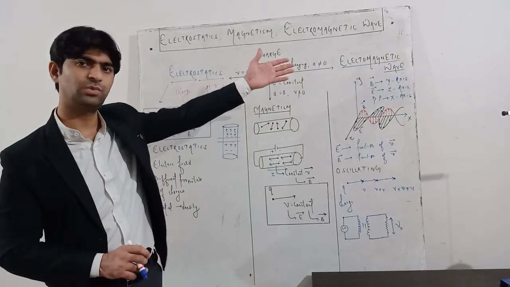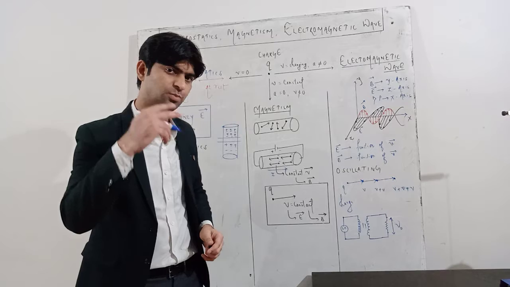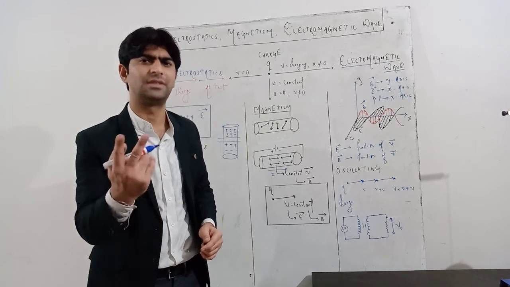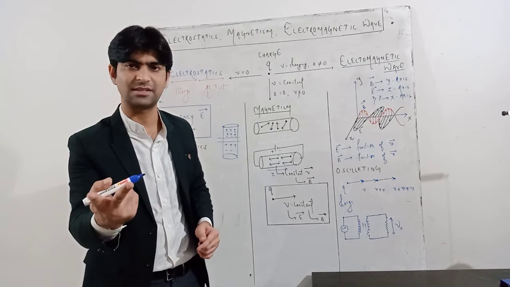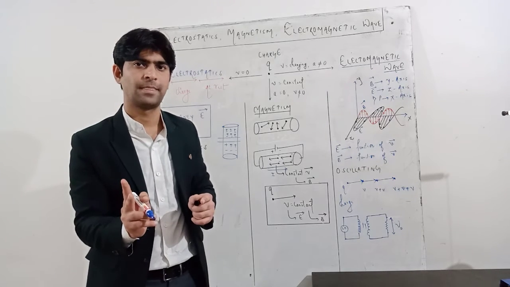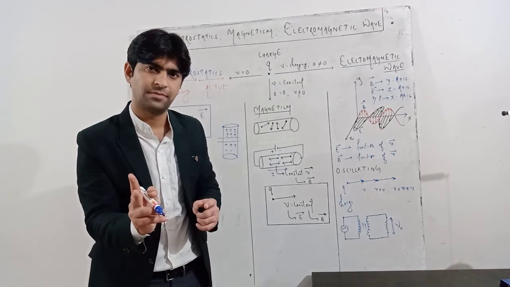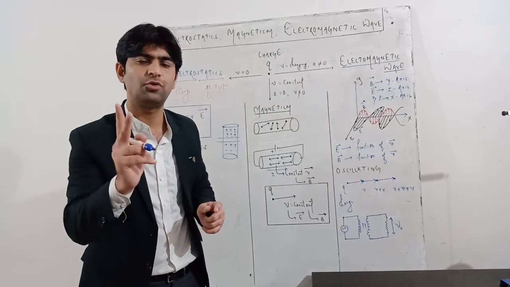Now the third case, when the charge moves with a variable velocity. That means with certain acceleration, the accelerated charge, you may say. Variable velocity means acceleration will not be zero. The charge will have some acceleration. So when the charge gets accelerated, it produces electromagnetic wave.